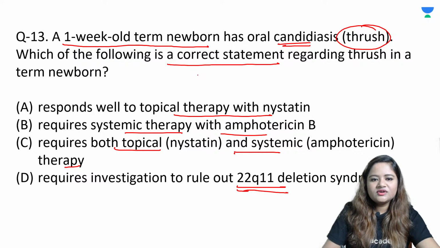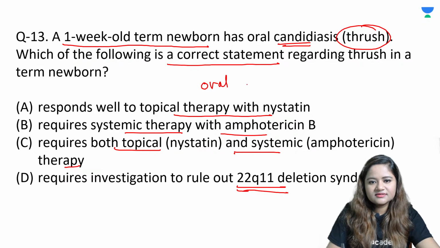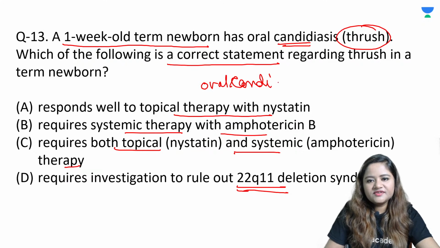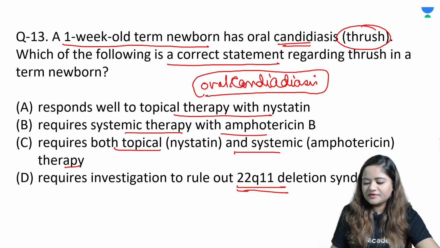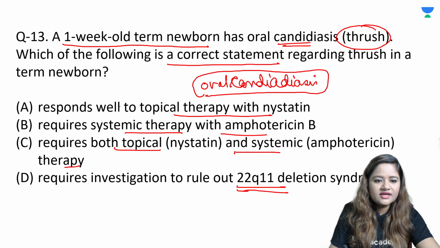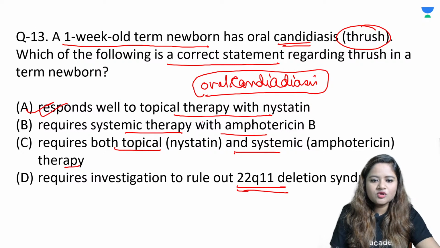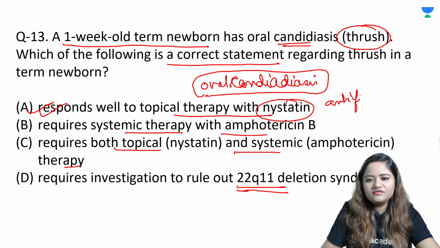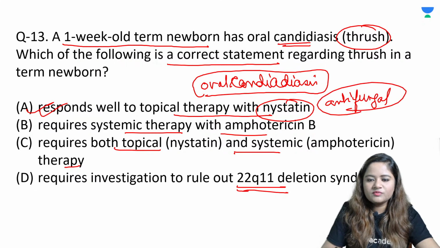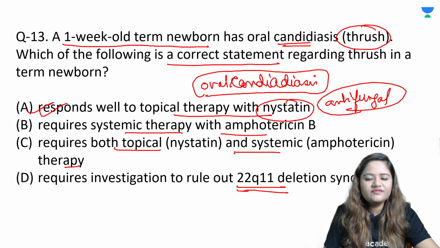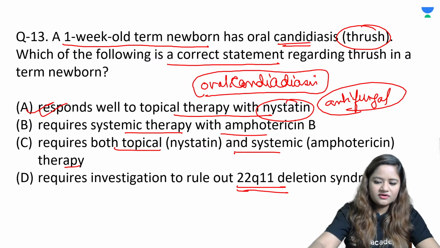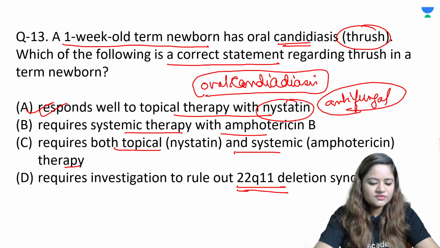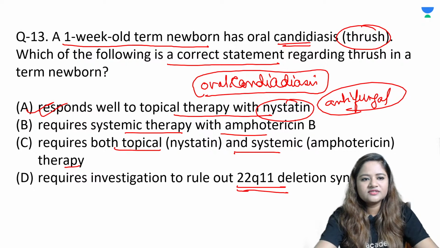So oral thrush or candidiasis is only treated topically. This is a topical infection. You don't need to give any IV treatment, चाहे वो newborn हो या pediatric age group हो या adult हो, ठीक है? So the answer is responds well to topical therapy with nystatin. Nystatin is an antifungal, and if you give this, the treatment response is going to be adequate enough. You don't need to give IV antibiotics for this condition. All right? Is it clear to all of you, those who are listening? If you have any doubts, you can share as well.